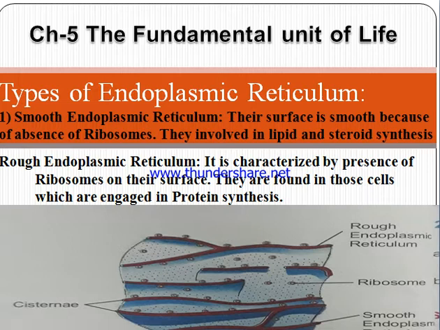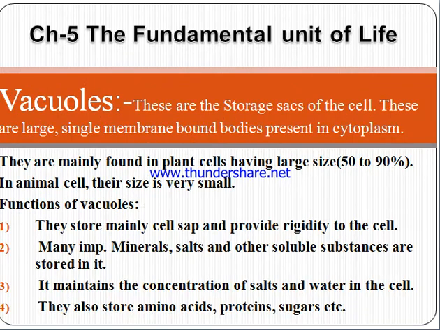The next very important organelle is vacuoles. Vacuoles means vacant space. These are the storage sacs. Storage sacs means where the extra food, or stored food which can be used later, can be stored in the vacuoles. These are very large single membrane-bound bodies present in the cytoplasm of plant cells. In animal cells, the size of the vacuole is very small.